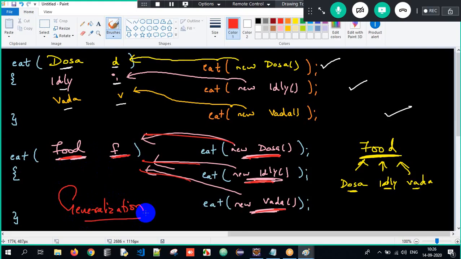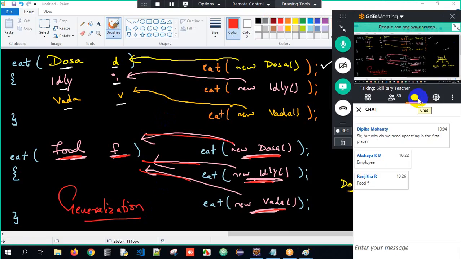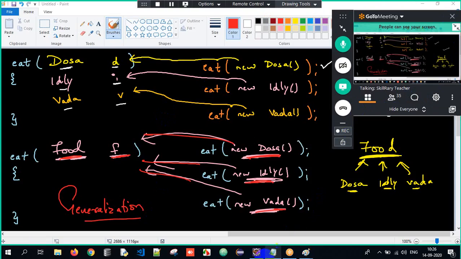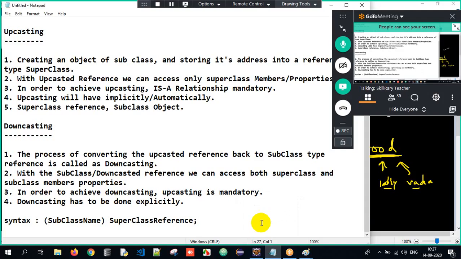So this is all about upcasting and downcasting. I hope you all got the basic level of understanding over here. Got it? So this is what we are supposed to understand, guys. It's not a tricky concept, but a very simple topic which we are supposed to understand. Perfect. So what have we discussed in today's session? We just saw what is upcasting and downcasting. It's very simple.